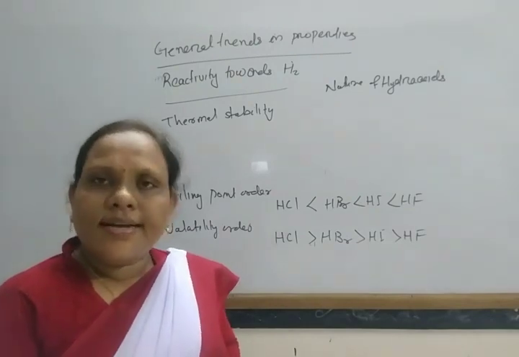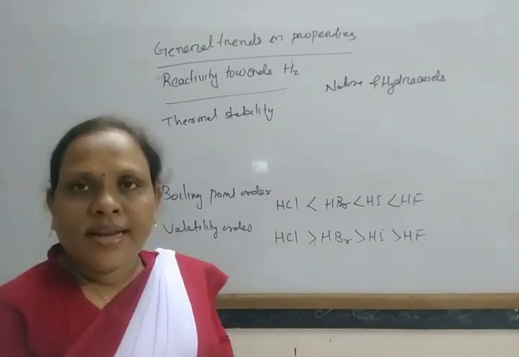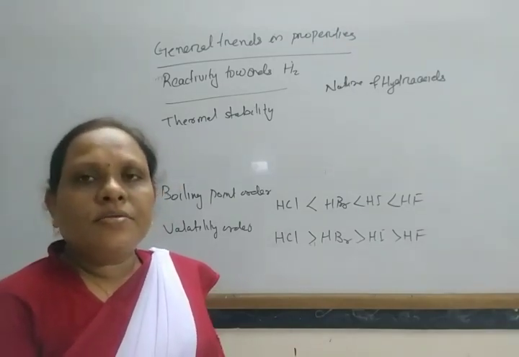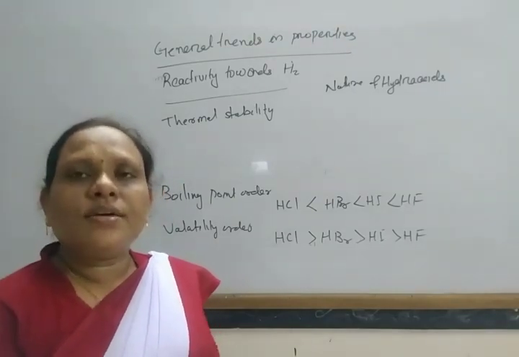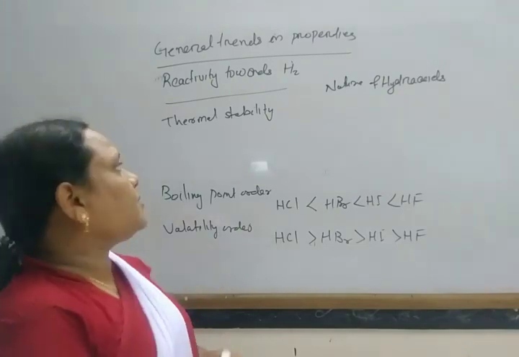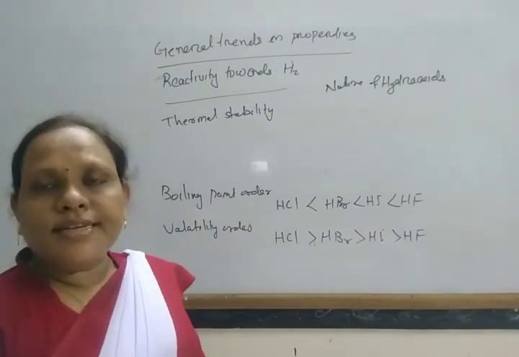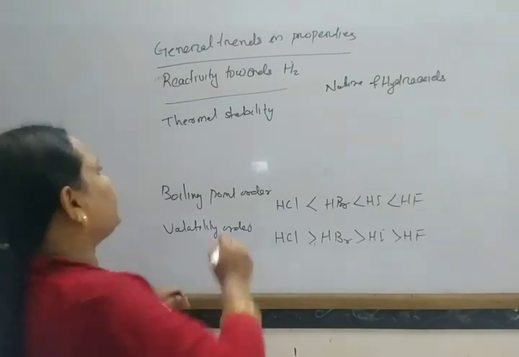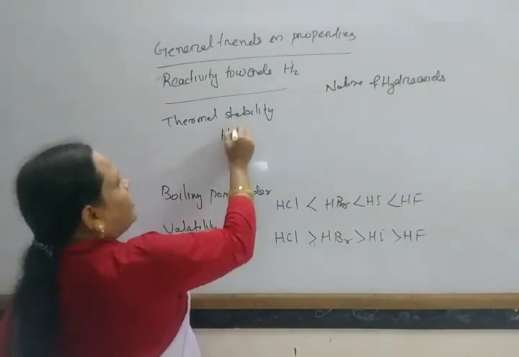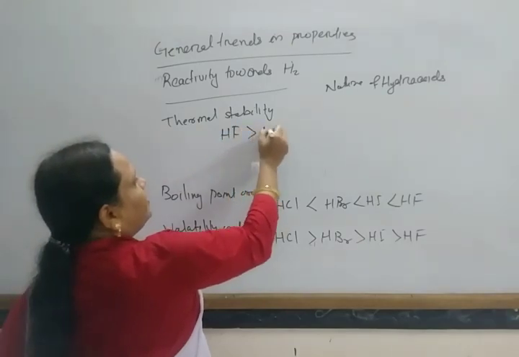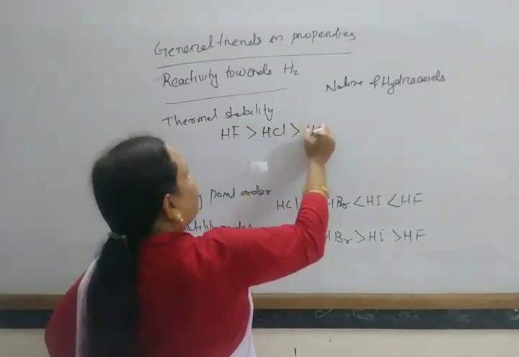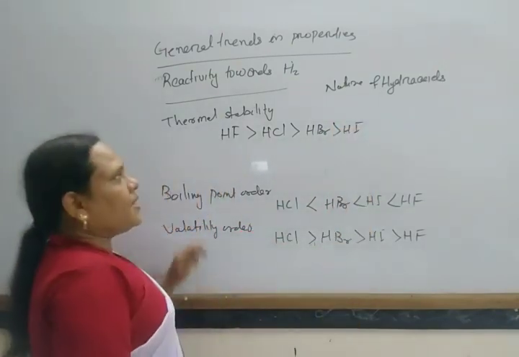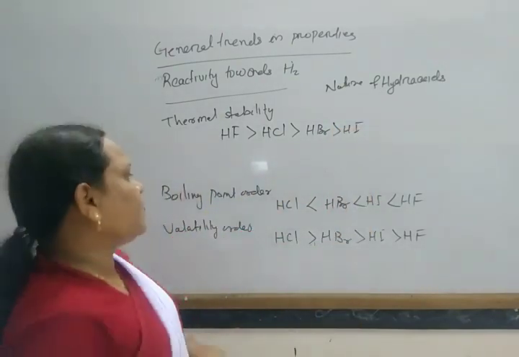As HI has the highest bond length, its dissociation energy is less, while HF has smaller size and also hydrogen bonding, so it has more thermal stability. So thermal stability order: HF greater than HCl, greater than HBr, greater than HI.